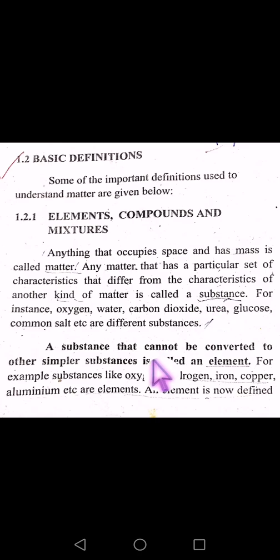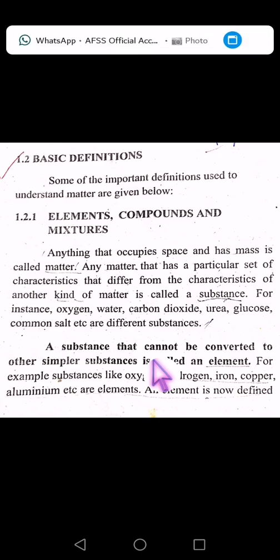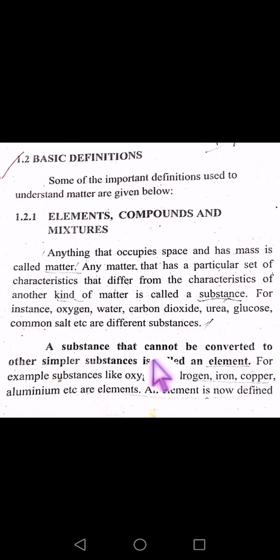A substance that cannot be converted into any other simpler substance is called an element. For example, elements like oxygen, hydrogen, iron, copper, you know that. We have almost a list of 92 elements that are known today.